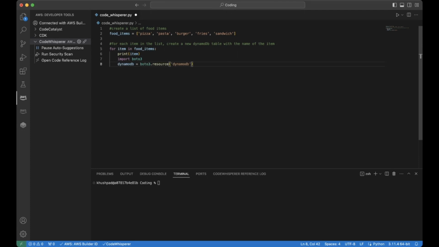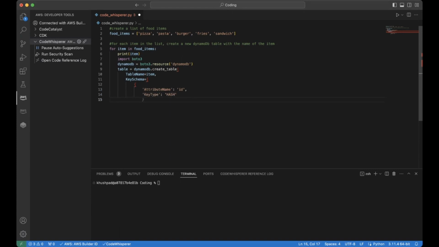Now, what else is it doing here? So it calls DynamoDB, has that resource associated with it. It's creating the table. Okay. Let's speed up this process, so let's go with more suggestions. Okay. It has a specific ID associated with it.